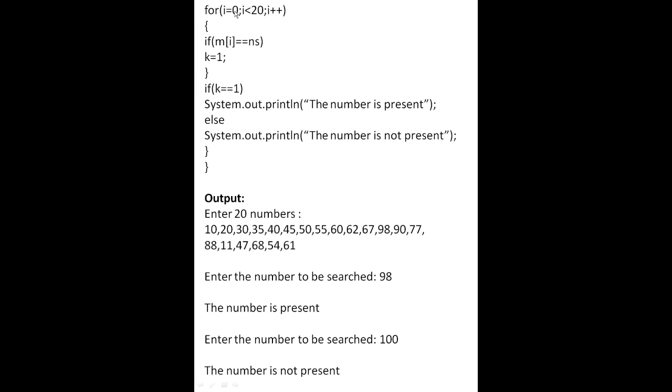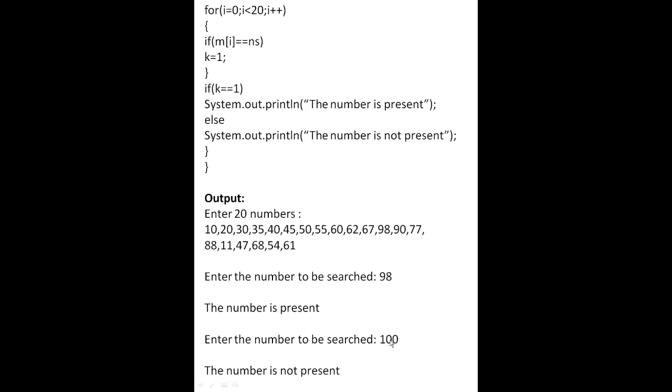Now we will write the loop for i equal to 0, i less than 20, i plus plus. Then curly bracket, this is the condition: if m[i] equal to ns, meaning the number searched and the element stored in m[i] are both the same, then k becomes 1. If k equal to 1, then the number is present, otherwise the number is not present. Now output, first we will enter the 20 numbers here. Suppose we enter the search number 98. So it will check if the number is present. The message will be that the number is present.